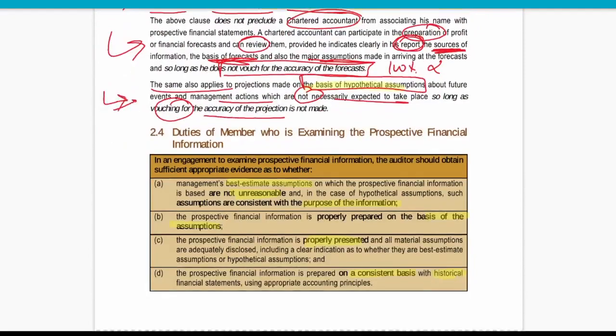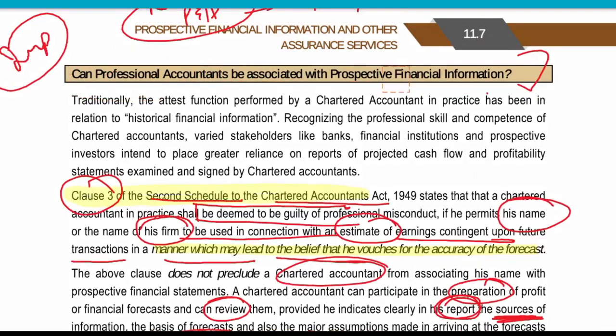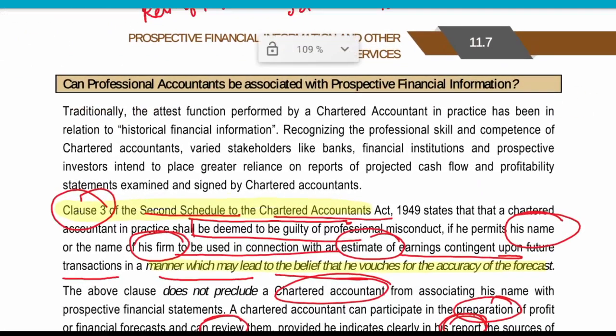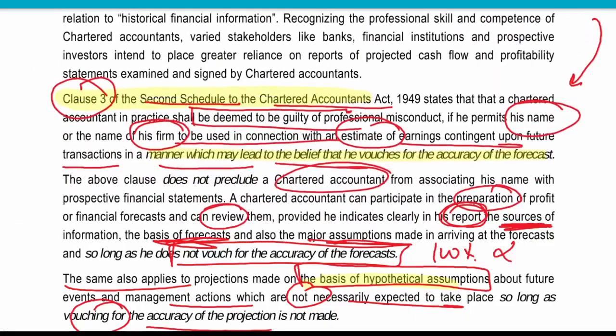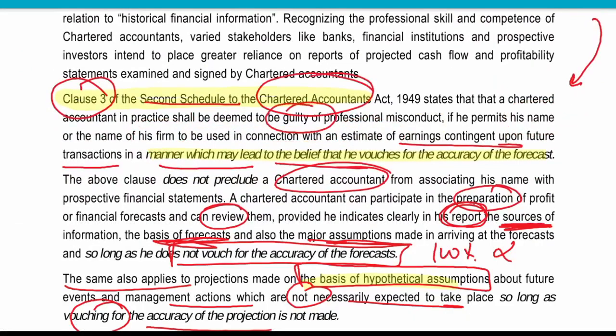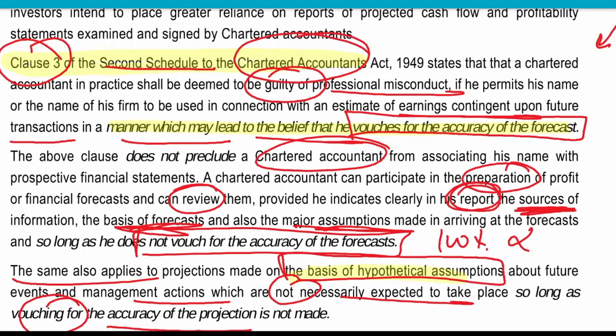Okay, great. Now, yes, sure. See what I'm saying, what it is asking: can a professional accountant be associated with prospective financial information? When we see it from the perspective of professional ethics, professional ethics says that a chartered accountant will be deemed guilty of professional misconduct if he associates himself or his firm with the vouching of the accuracy of any kind of forecast, any kind of contingency.